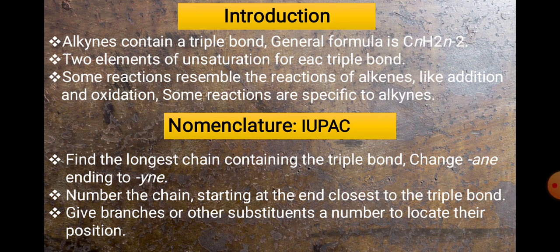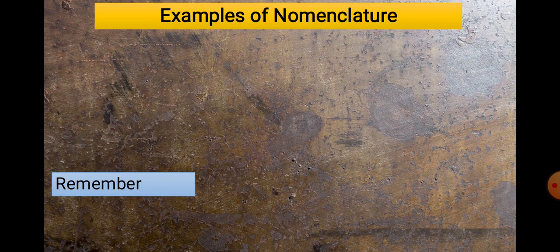Okay, then we have to find out the functional group. First of all, which type of functional group is present and what is its position. Then after that, the type of saturation, whether it is an ene, or yne, and lastly the substituents. So there are four very simple rules to predict the nomenclature of any organic compound. Okay, let's move to the next part.